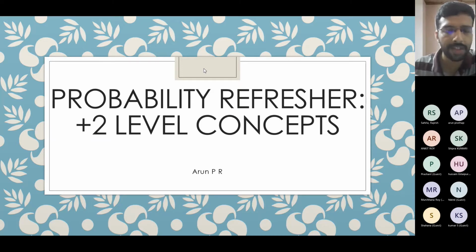So we will delve slightly into detail. We will be covering what we learned in +2 only, but it may be 10 years back for me, 2 years back for someone else, 5 years back for someone else. So we will just do a brainstorming. We will review whatever we learned in the theory concepts first, and then we will see some examples and see whether we are able to apply whatever concepts we saw.